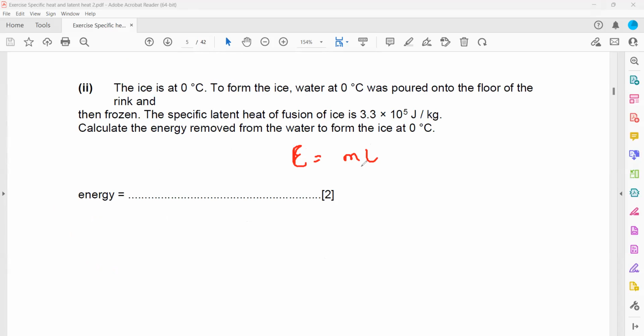The mass, because of how much was formed, is 41,400 kilogram, and the latent heat is 3.3 into 10 to the power 5. When you multiply both of them, you will get the total energy. How much is the total energy?